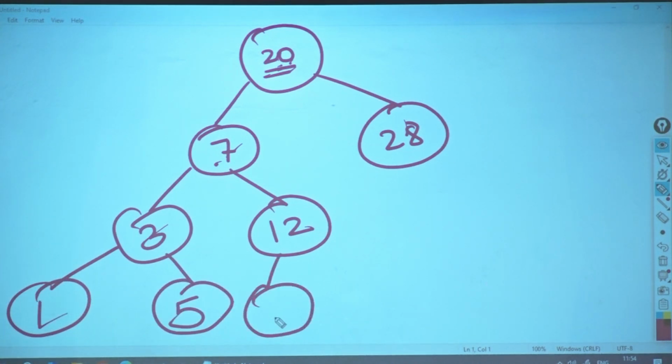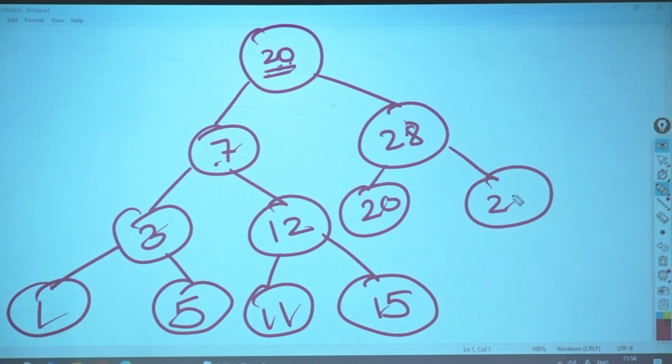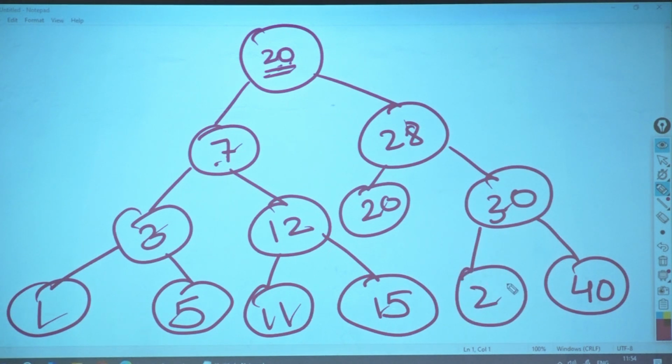Less than 12 here, more than 12 here. Okay? And now less than 28 here, more than 28 here. More than 28 here. Less than 28, less than 30 here. Okay. Now give me the in order for this.